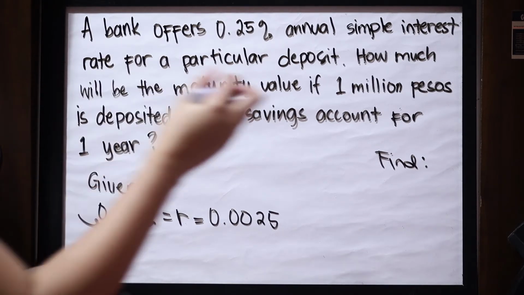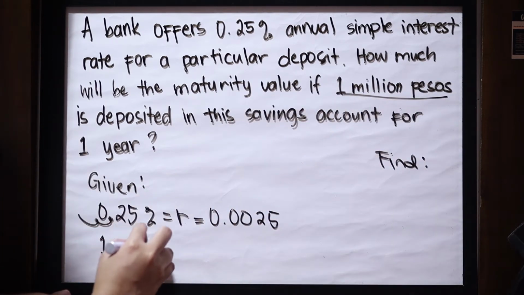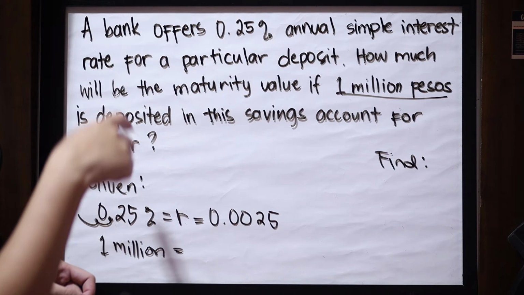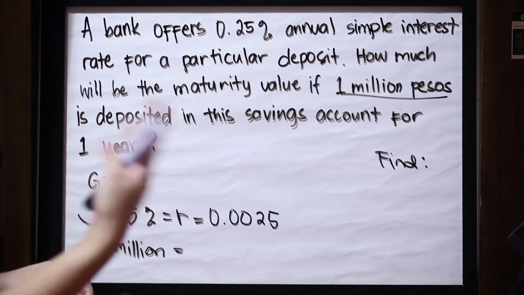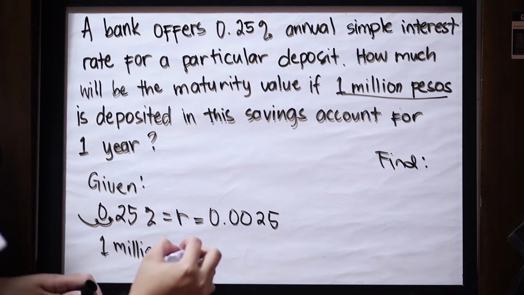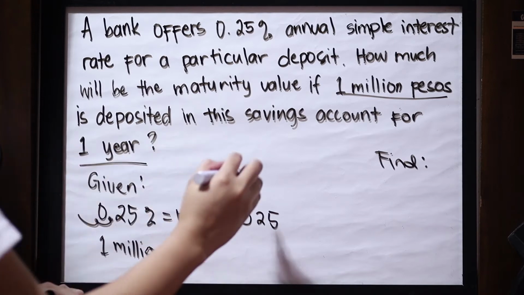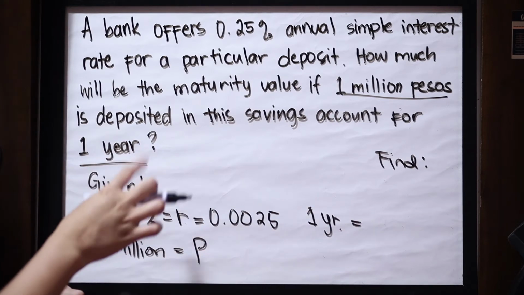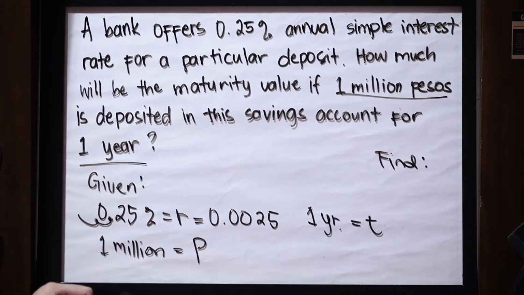And then next we have 1 million pesos. 1 million is what? Based on the given problem, 1 million pesos is deposited. So, since we deposit it, or we are just about to deposit it, that means that's the initial amount in the given savings account. Since that is the initial amount, that makes 1 million pesos the principal amount. And then, we also have 1 year. Since year is a measure of time, we can say that 1 year represents the time.